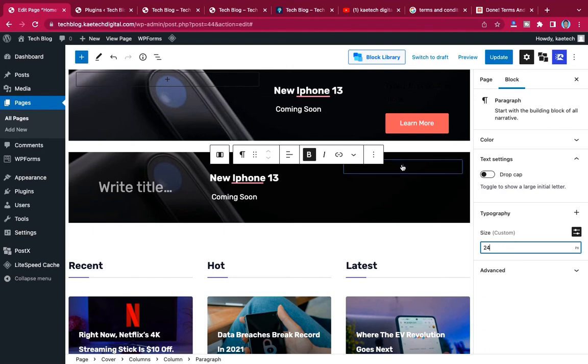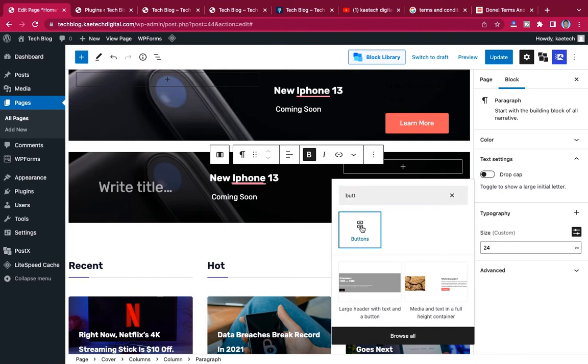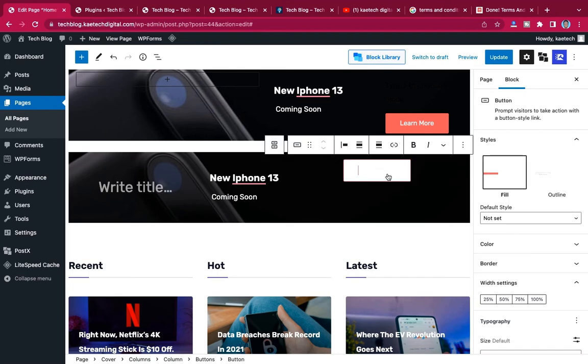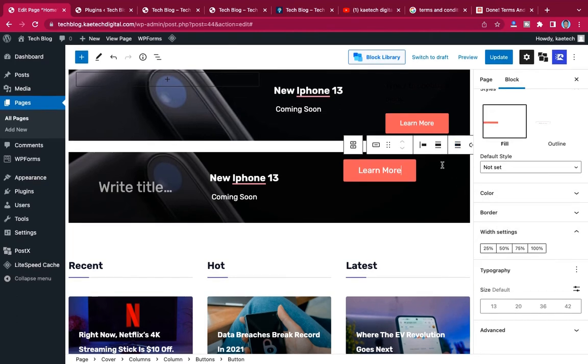Okay, so just search for button and then add this one, and then the button will appear over here, and then you can type in anything that you want to type in it. So maybe learn more on it. Okay, it depends on how you want to, and then you can position the button anyhow you want to position it.